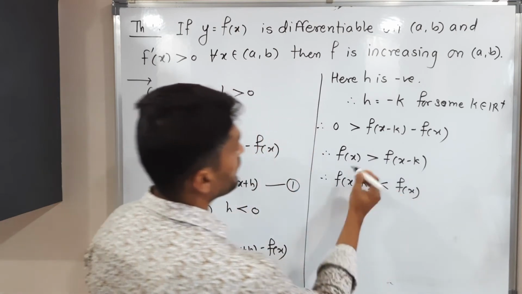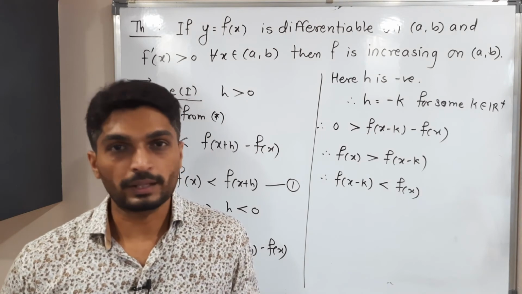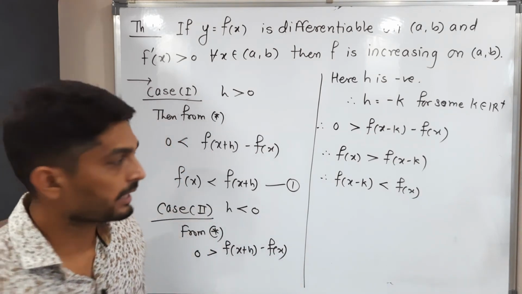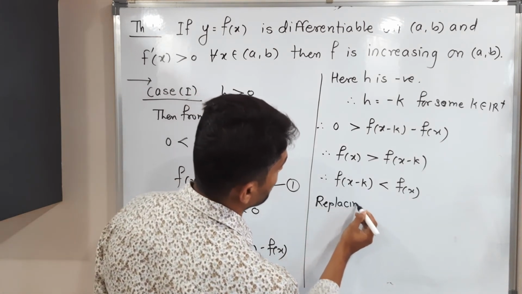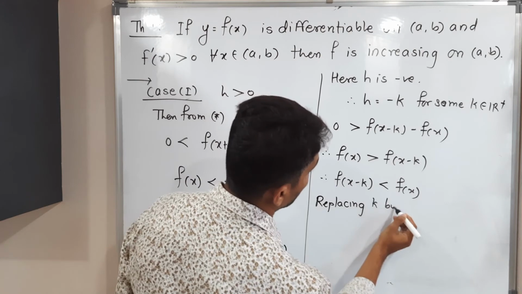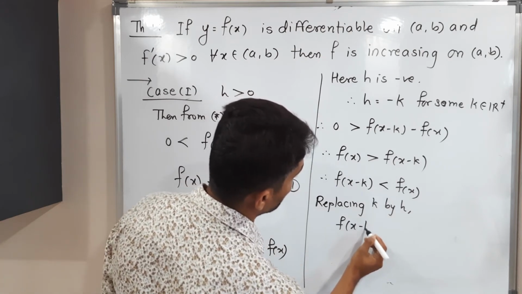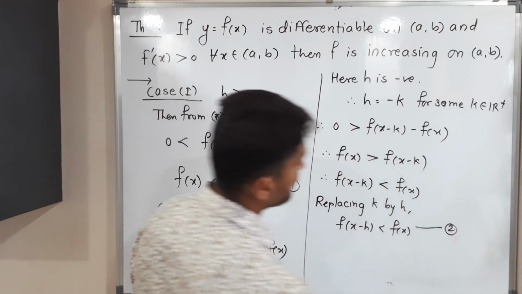The same thing I have written, but in the proper way. Okay, so k is one variable. You can write k, you can write h, whatever you want. So I am replacing k by h. So what will you have? F of x minus h less than f of x. So I will say this is inequality number 2.